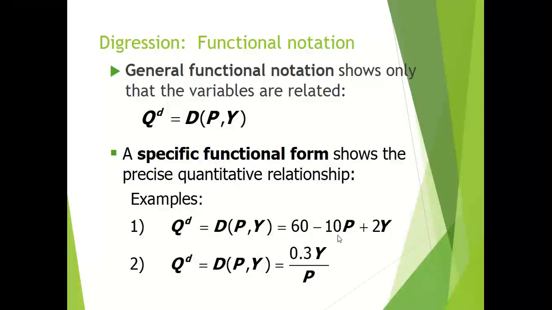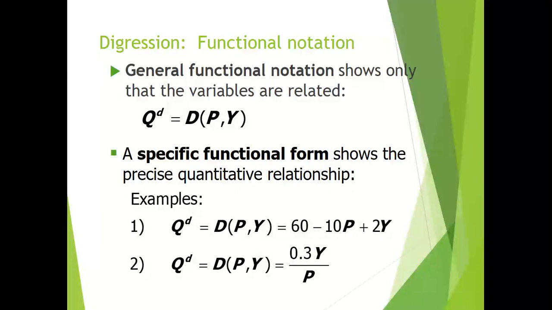Now what does this form explain here? If we see the sign of the coefficient of price, which is minus 10, it means that price is negatively affecting the demand. If there is a 1% change in price, then there will be a 10% change in quantity demanded of cars.